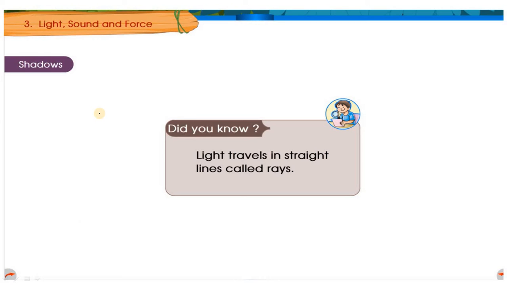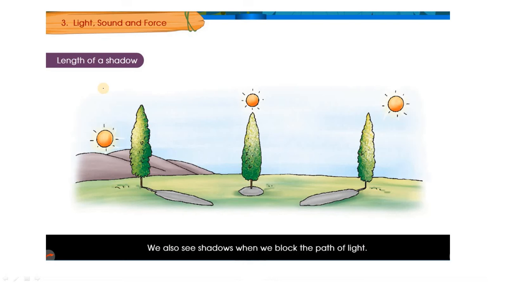Light travels in a straight line called rays. That's why we call them light rays.